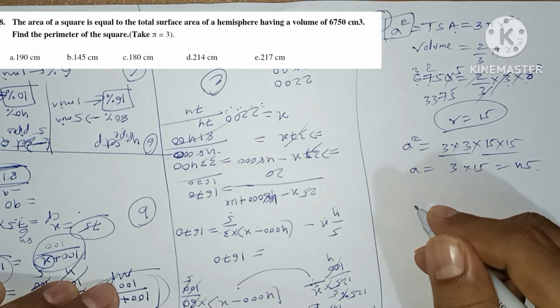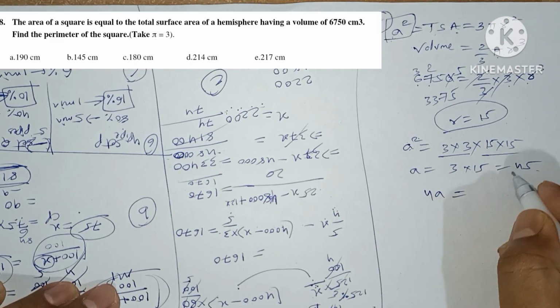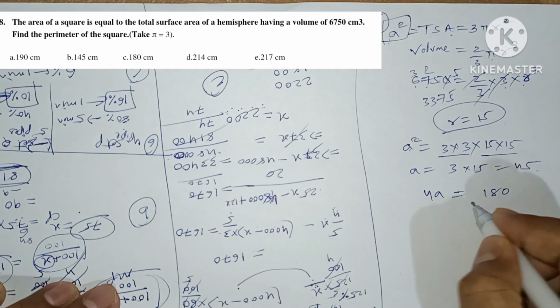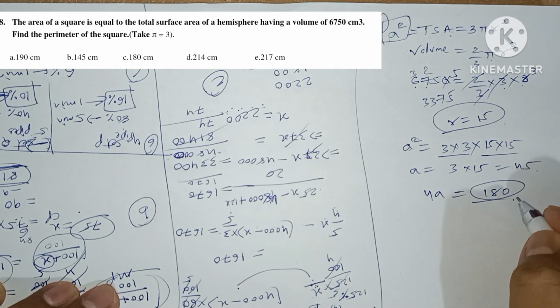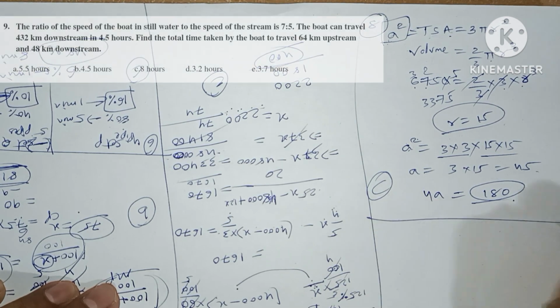The question asked is to find the perimeter of the square. Perimeter of the square is 4a. 4 into 45, which will be 180. So the answer will be 180. Option C is the answer for the 8th question. Now we are going to see question number 9.